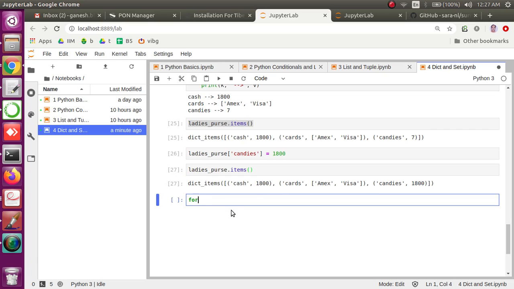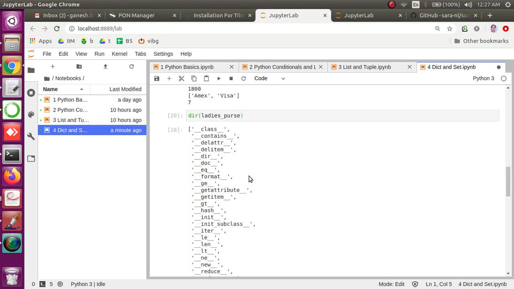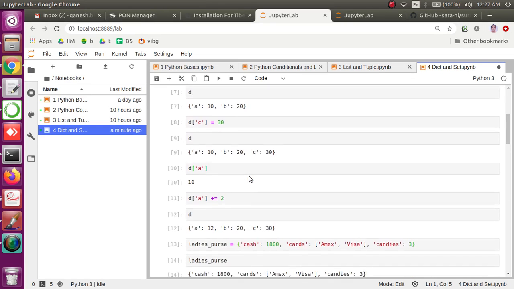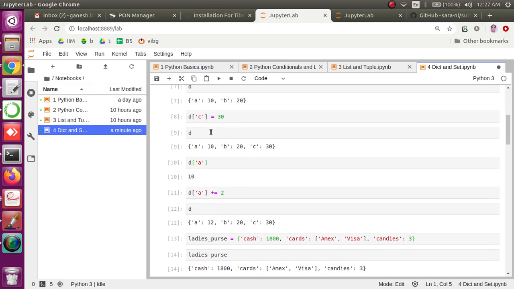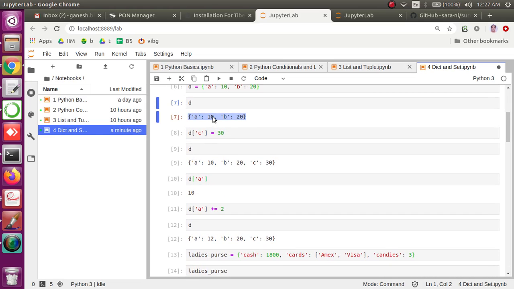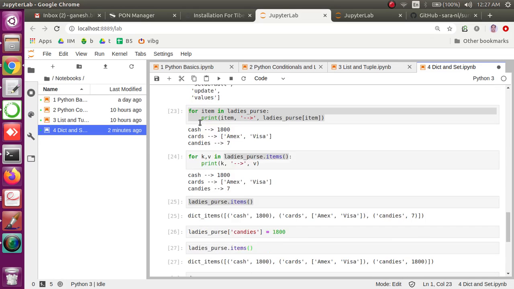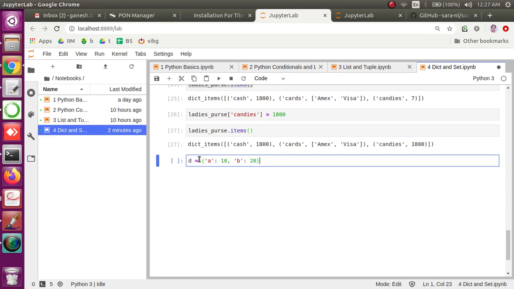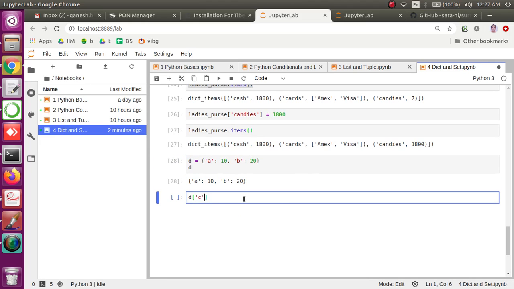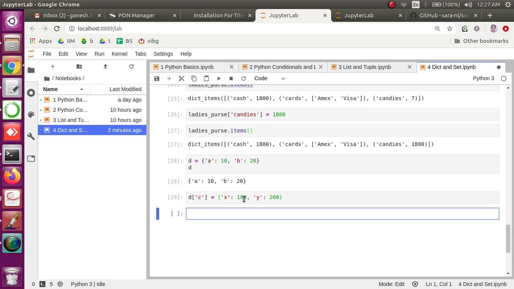Okay, so this is how we can iterate. I hope you understand how to iterate over a dictionary. And now let's understand, I will take one more example which I think I can reuse. Yeah, so this one. Suppose I want to use this particular dictionary now, and let's print it. Then d['c'] equal to, I may want to have another dictionary inside a dictionary. Let's say x: 100, and then y maybe 200. And let's see what happens now.